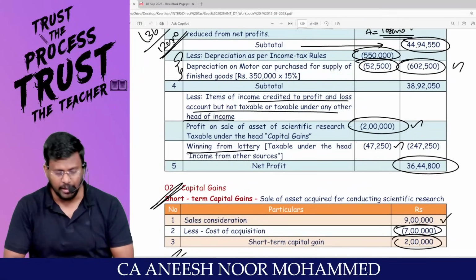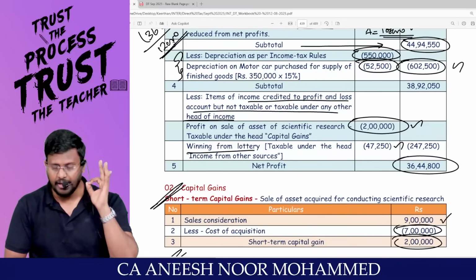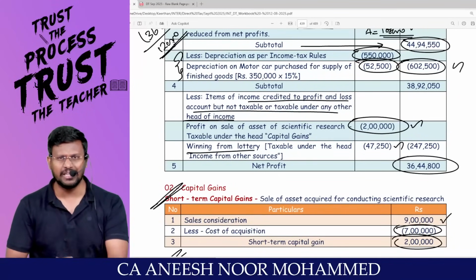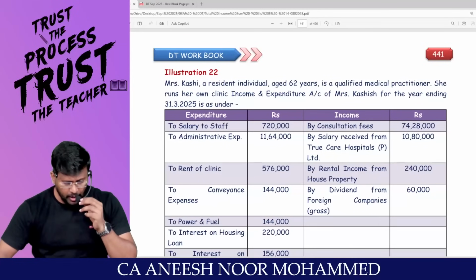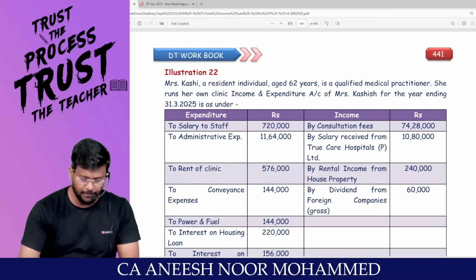This is the value addition to the next question, computation of total income. I am comfortable getting a good grip from your heart. Anybody there? Where is the grand clap? Very, very happy morning to all. Happy afternoon to all and happy evening to all.